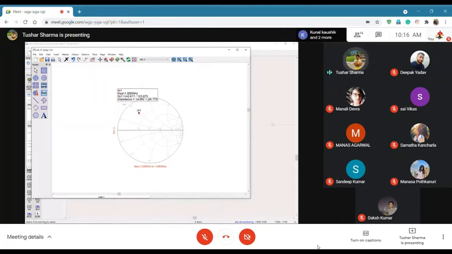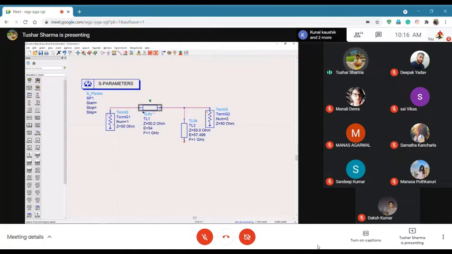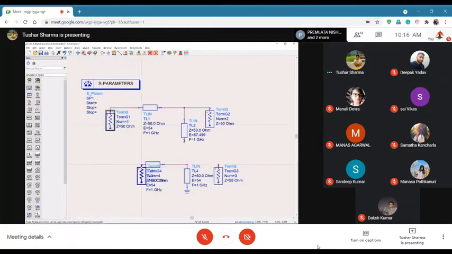Now, if we use the same thing, but instead of an open stub we use a short stub. A short stub means I am just shorting this line, so I will ground it. So will the length be the same or different? What do you guys think? Can I just change this open to short like this or not?